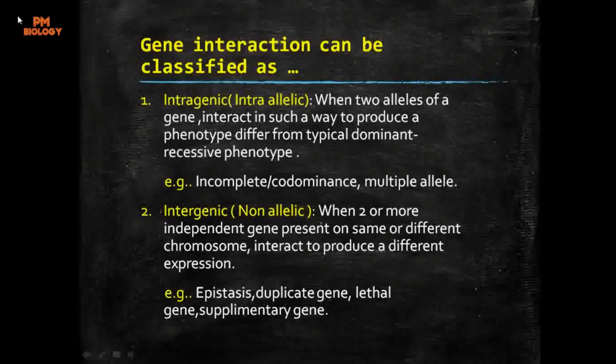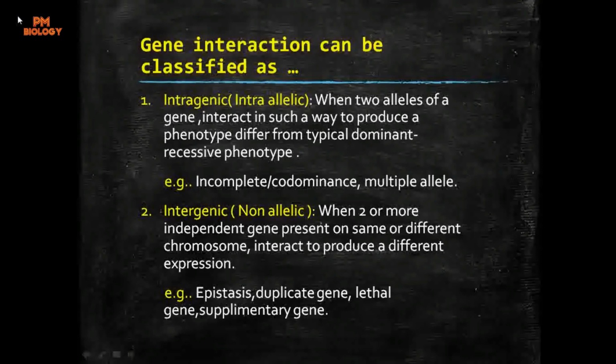So it is a type of intragenic interaction, where two alleles of a gene interact in such a way that they produce a phenotype which is completely different from the typical dominant recessive phenotype. So here dominant and recessive phenotypes will not be produced; some different kind of features and characteristics get developed in the offspring. The examples of intragenic interaction are incomplete dominance or codominance and multiple alleles. These examples we will discuss in the next videos.